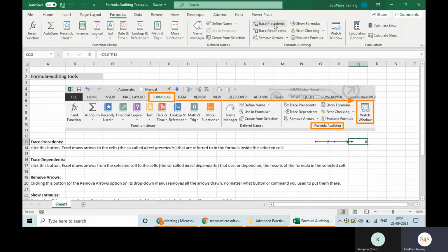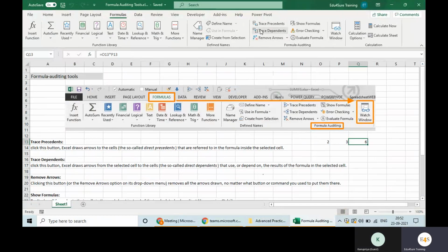You will click on trace precedents first so that you will get to know from where this value is coming up, right? Or you can click on this cell and check the formula function also, this formula bar. Here you will get the formula. Then you will get to know that this has been calculated multiplying these two cells, right? If you want to delete this, you will check dependents also, as in which are the cells where this value is going as input.